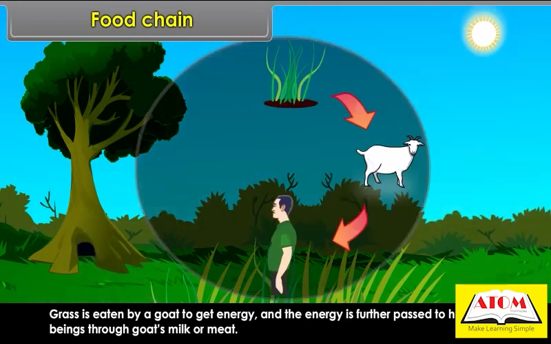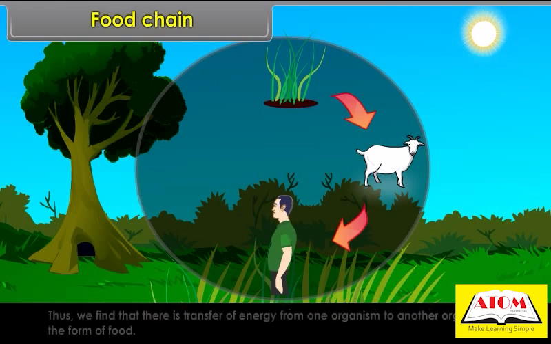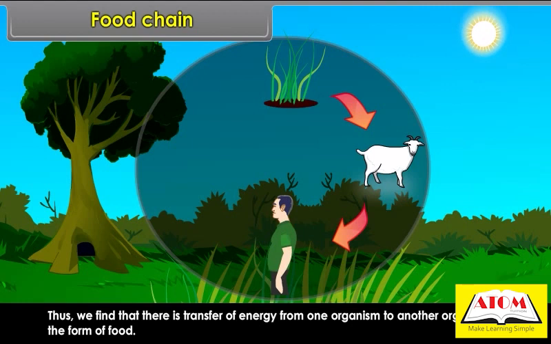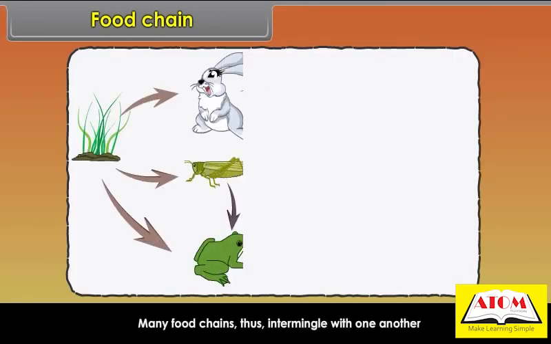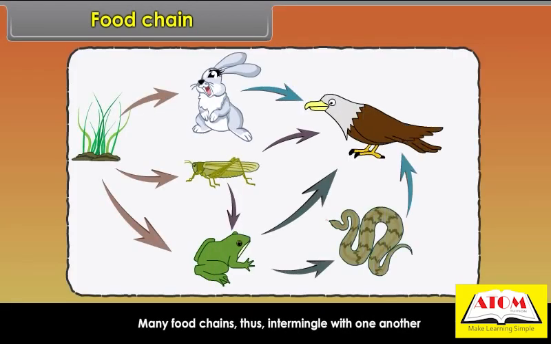Thus, we find that there is transfer of energy from one organism to another organism in the form of food. This transfer of energy from one organism to another organism is called food chain. Many food chains thus intermingle with one another, showing complex relationship of organisms at different levels and form a food web.